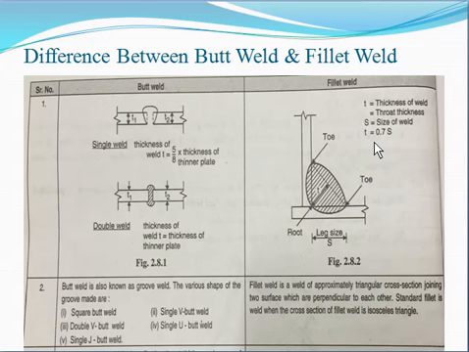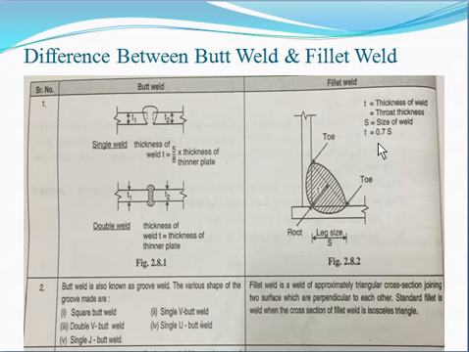Throat thickness is equal to k into s, where the value of k depends upon the angle between these two plates. In most of the cases this angle is 90 degrees. That's why they are using the value of k as 0.7.